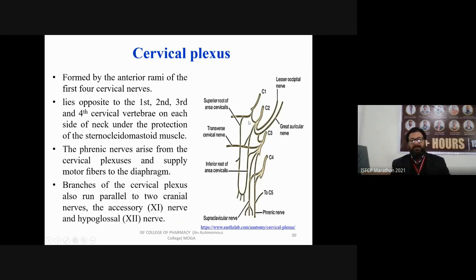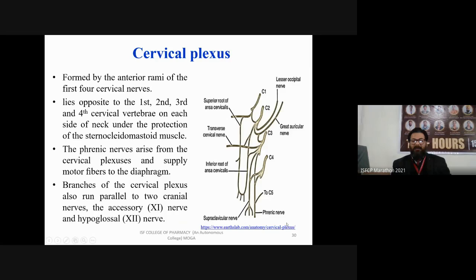You can see this is a single nerve, but after this, it is divided into multiple branches. That is known as the superior root of ansa cervicalis. This is the transverse cervical nerve. This is, you can see the cursor, the inferior root of ansa cervicalis. And on the other side, the branches that are coming from C2. This is the C2 branch, that is lesser occipital nerve. This is great auricular nerve. This is your phrenic nerve.